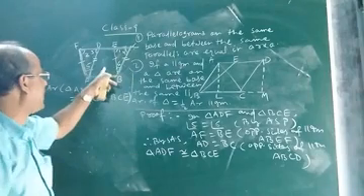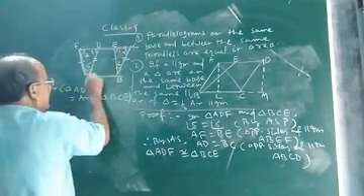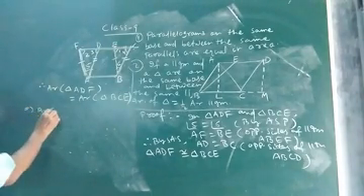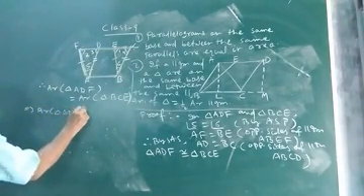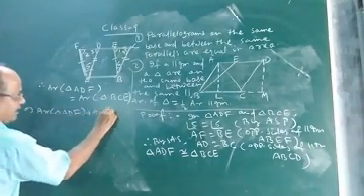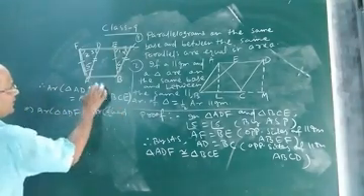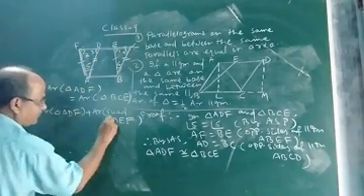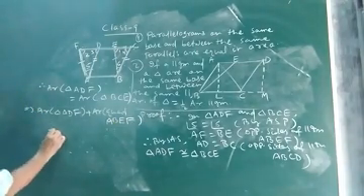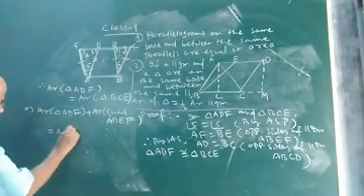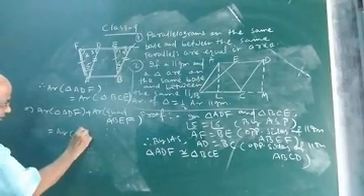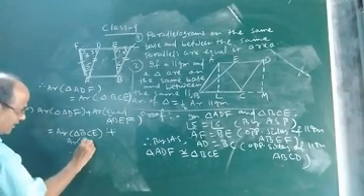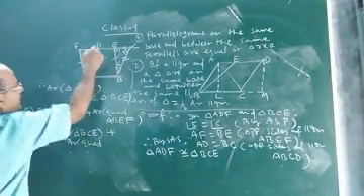What is the next step? You add the area of this common quadrilateral ABED. This implies area of triangle ADF plus area of quadrilateral ABEF equal to area of triangle BCE plus area of quadrilateral ABED.